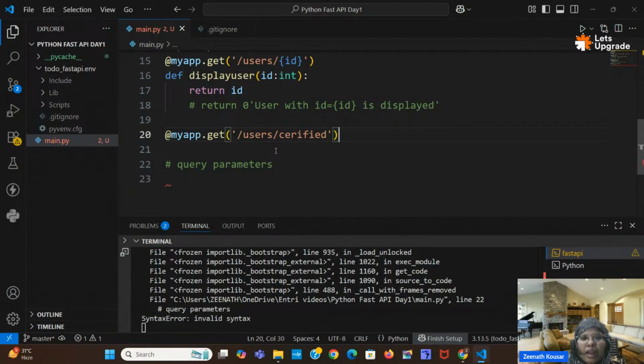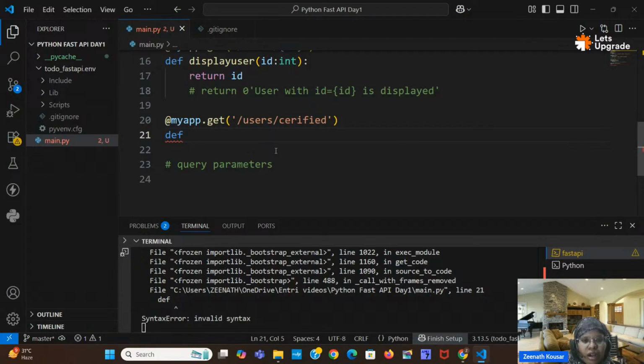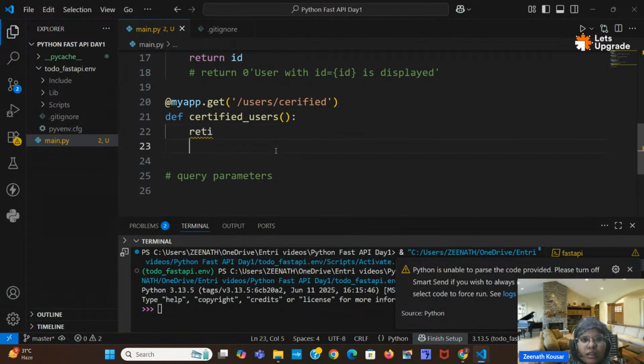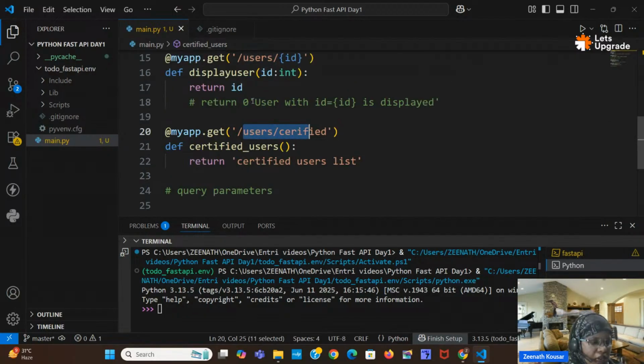So I am writing like this, and here I am creating a function certified users, return certified users list. By going to this particular path, I want to display all the certified users.